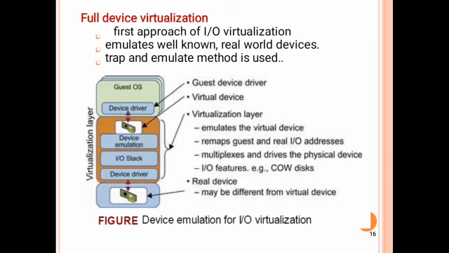This is the diagram for full device virtualization. This is the hardware, that means the real device, which may be different from the virtual device. Next one is the virtualization layer. This virtualization layer emulates the virtual device. Next, this is the virtual device, so it is not real, it is virtual. This virtualization layer emulates the virtual device and remaps the guest and real IO addresses.